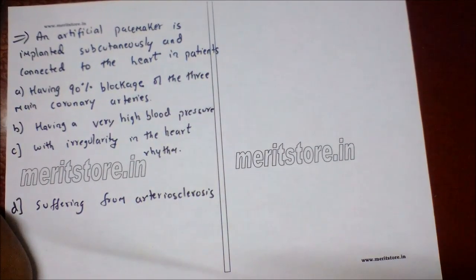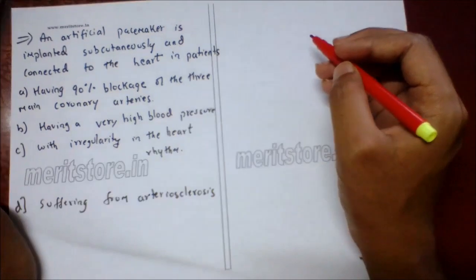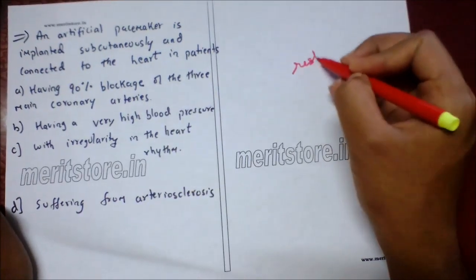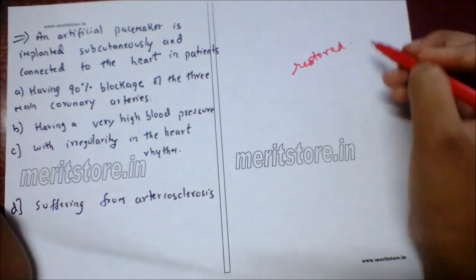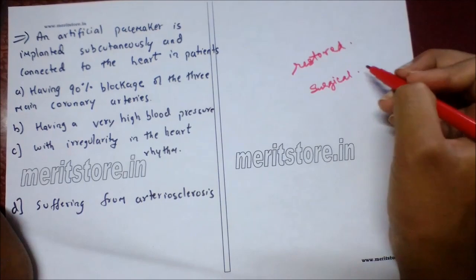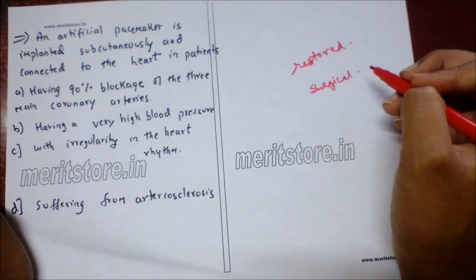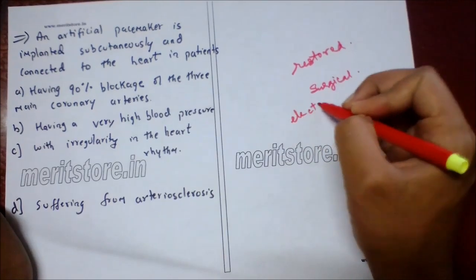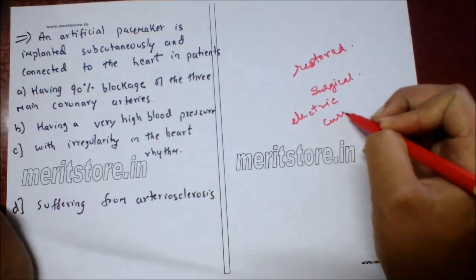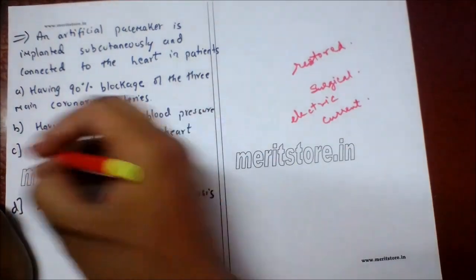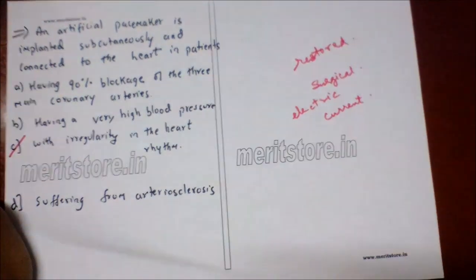So when irregularity in heart rhythm occurs, normal heart rhythm can be restored and maintained by surgical implanting of an artificial pacemaker, a device that sends out small electric current to stimulate the heart to contract. So option C is the correct answer.